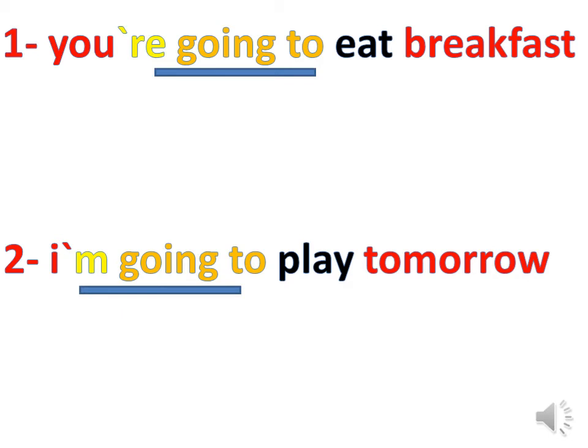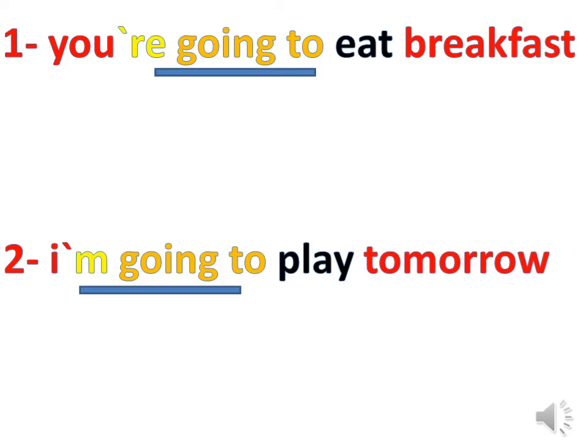Okay, grade 3. So here we have some more examples to make it clear for you. Number 1, you are going to eat breakfast. Here you have you takes are and then going to, because this is something that I have arranged. And after going to, the verb eat comes in the infinitive. Number 2, I'm going to play tomorrow.